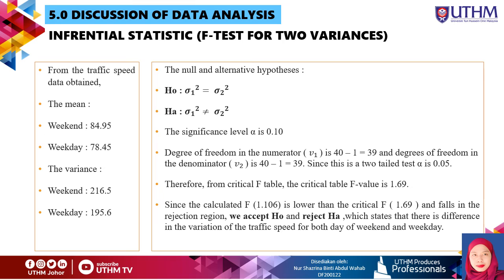Therefore, from the critical F table, the critical F value is 1.69. Since the calculated F of 1.106 is lower than the critical F of 1.69 and does not fall in the rejection region, we accept H0 and reject HA, which states that there is a difference in variation of the traffic speed for both days, weekend and weekday.